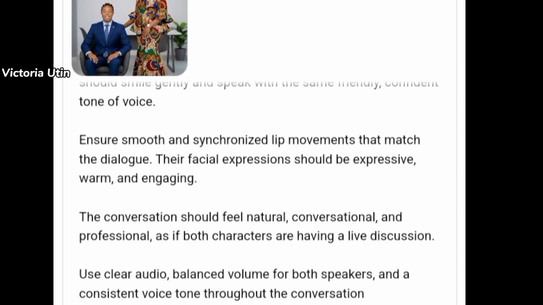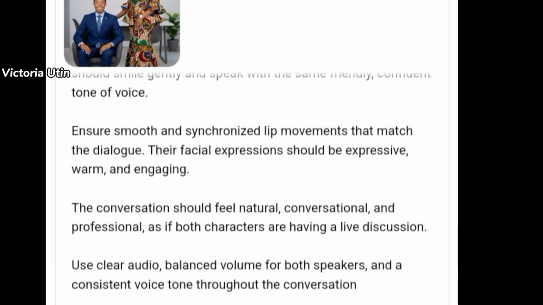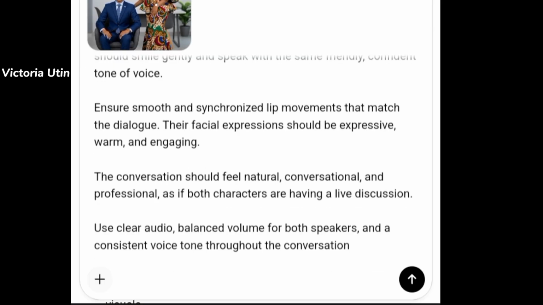Use clear audio, very important, so that their voices and the audio will be consistent. Balance volume for both speakers and a consistent voice tone throughout the conversation, very, very important. So I'm going to go ahead and send.